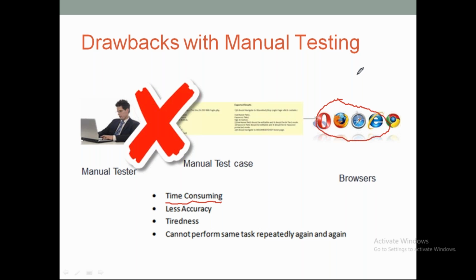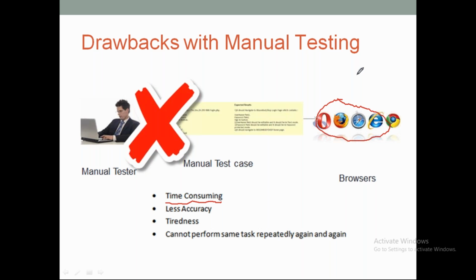Just assume that coming Friday is our release and we have very little time, another 2 to 3 days. But I have 2000 test cases and a very small manual testing team of around 4 to 5 people. Is it possible for 5 people to test 2000 test cases on all the browsers within 2 to 3 days? Highly impossible.